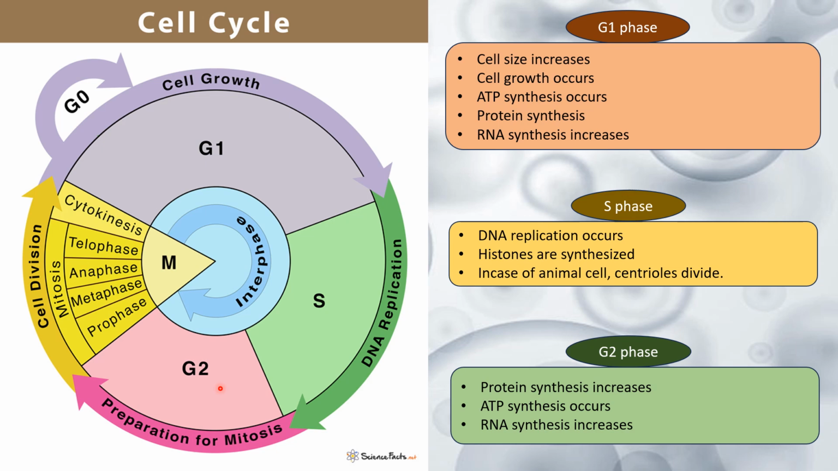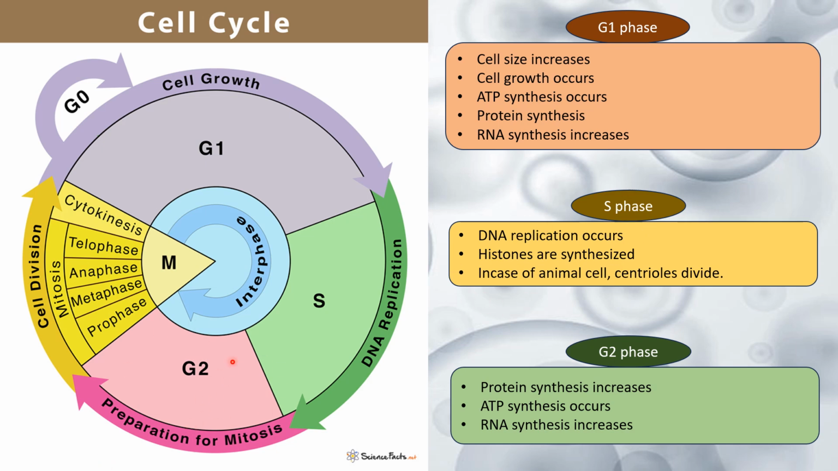First one is the G1 phase, which is a period within which the cell grows and the majorly raw materials required for the DNA replication are synthesized. So in this particular phase, cell size increases, cell growth occurs, ATP synthesis occurs, proteins and RNAs are synthesized. In the S phase, which is the phase of new DNA synthesis, the DNA replication occurs, histones are synthesized, and in case of animal cell, the centriole gets divided.